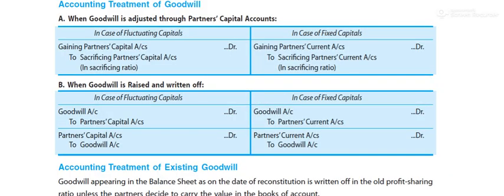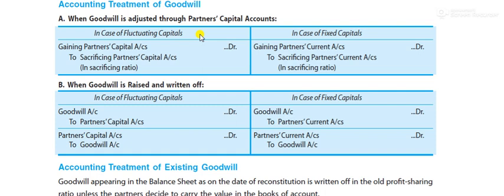This you can see in the 5th question on the same page. The book I think you have in front of you. On the same page you will see this topic, accounting treatment of the goodwill. So what is the accounting treatment of the goodwill in case of the change in profit sharing ratio when goodwill is adjusted through the partner's capital account? If we have to adjust the goodwill, actually there are 2 cases. Listen to it very carefully. One case is when the goodwill is already appearing in the books.